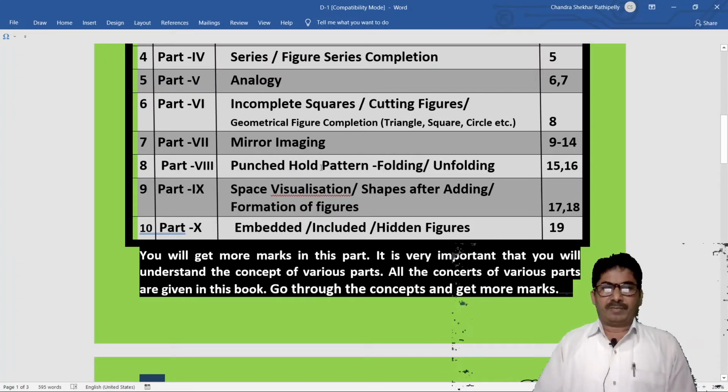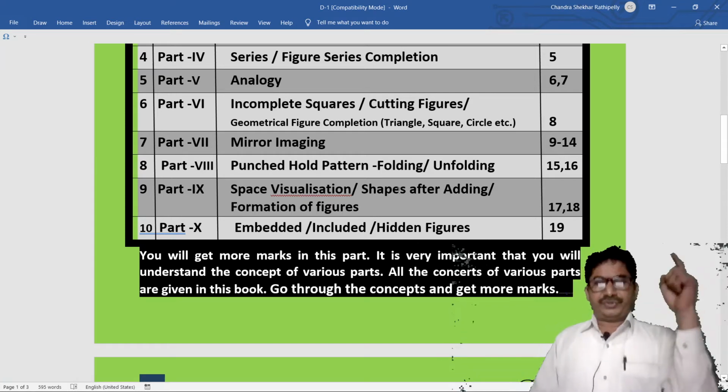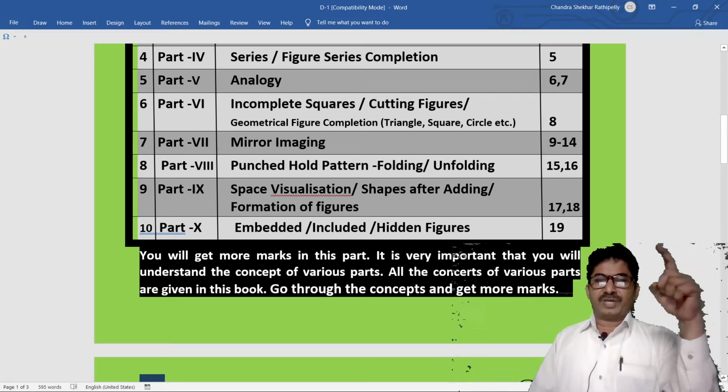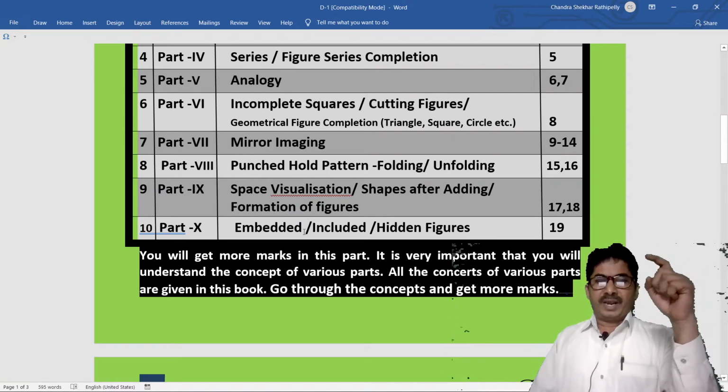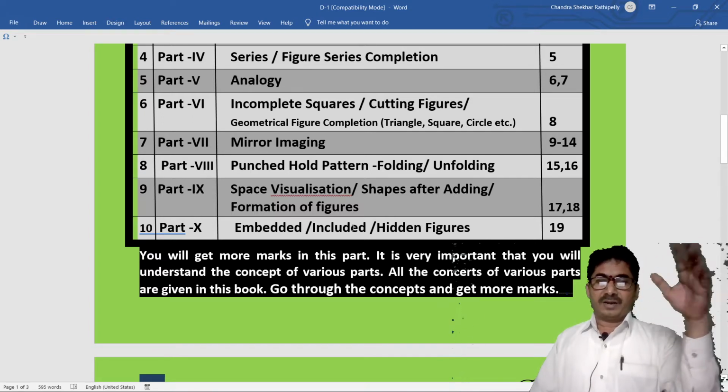Part 8, punched hole pattern, folding or unfolding. Part 9, space visualization or shapes after adding or formation of figures. Part 10, embedded figures or included figures or hidden figures.